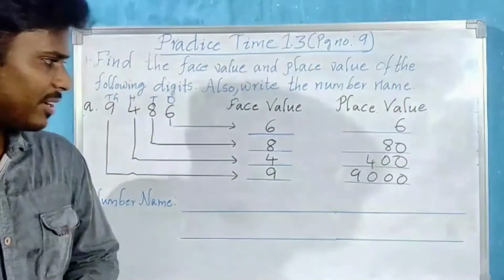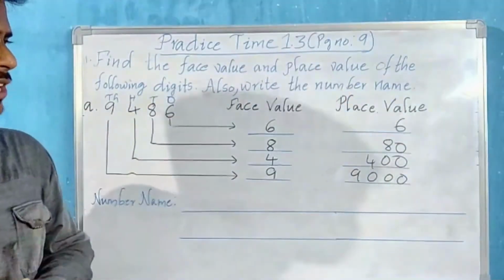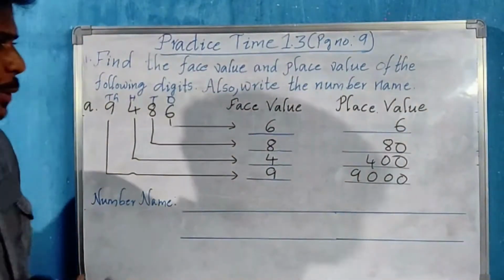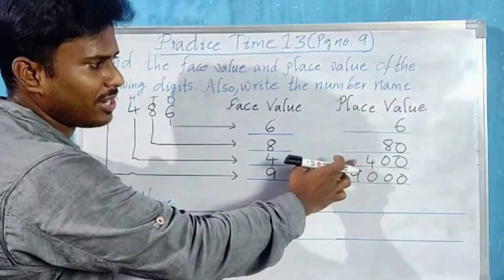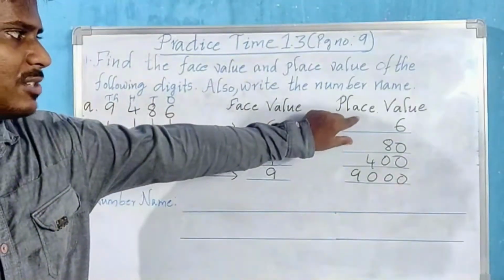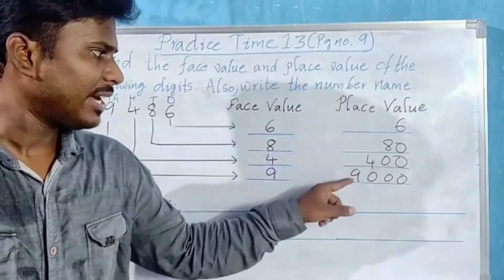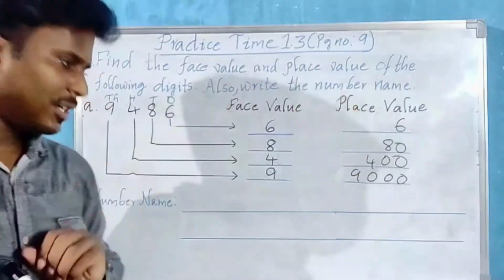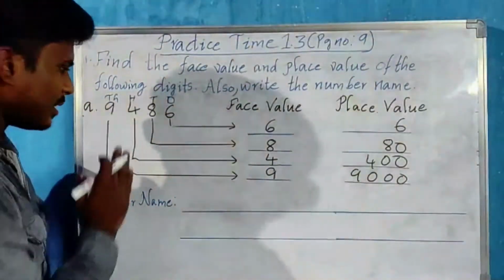How do you form the number name? Basing on this place value only, you can form the number name. 9486. Okay. What I said? Ones place and tens place you have to read together. 9486. Let us write the number name of this number.